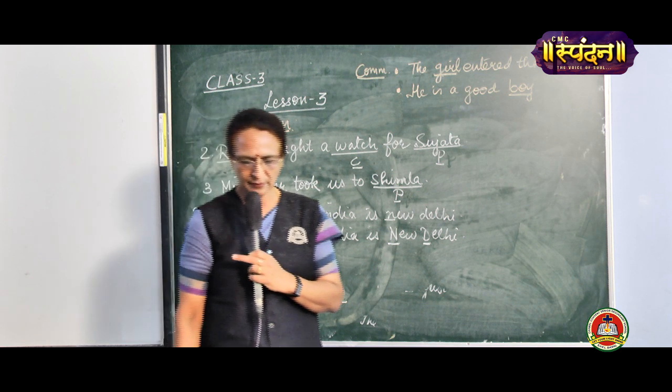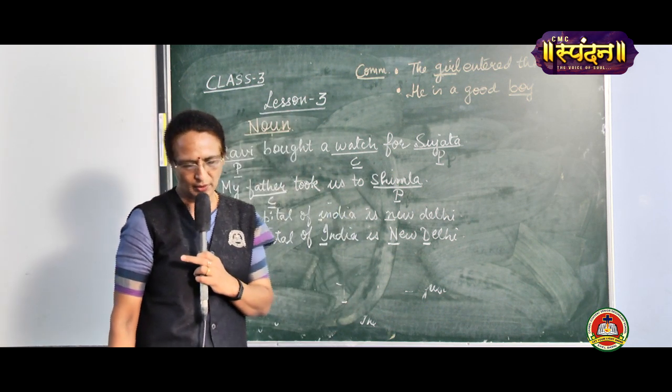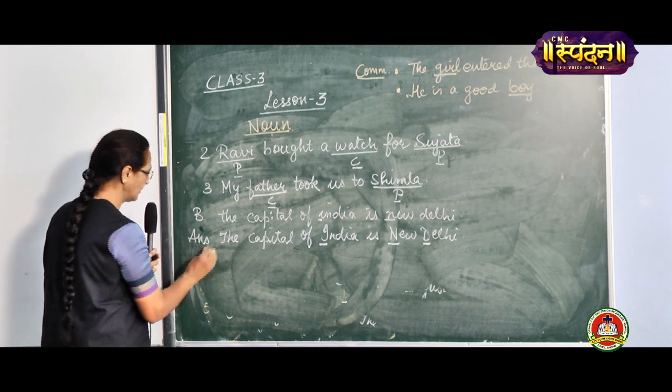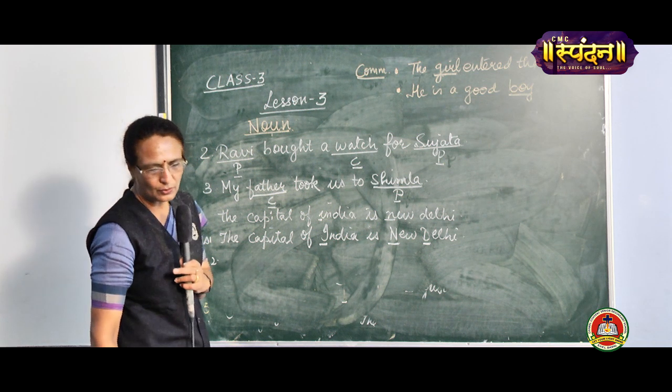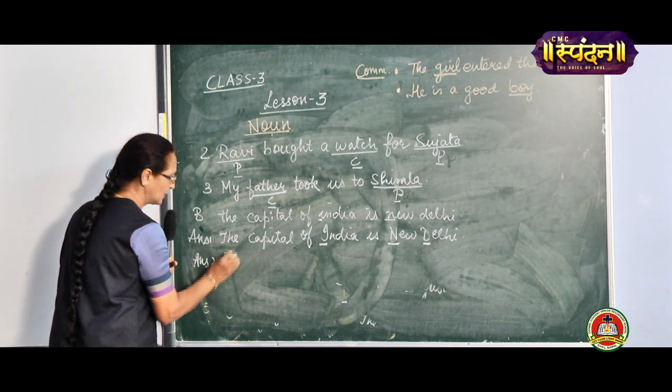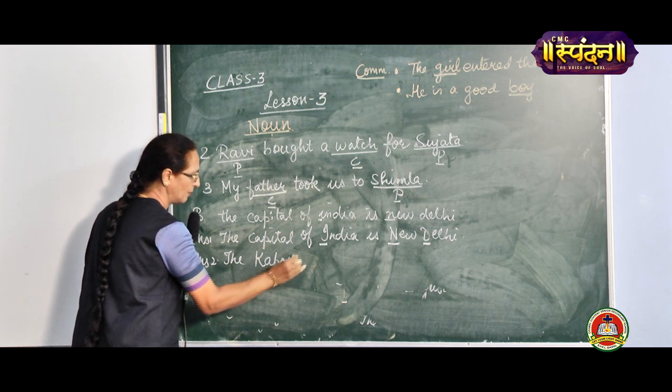Is that clear, children? The Kapoor family went to Jammu for the holidays. Now, Jammu is a place. So, how will you start? Capital letter. The Kapoor name. So, K will be capital.